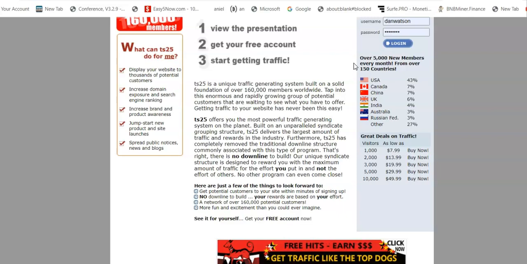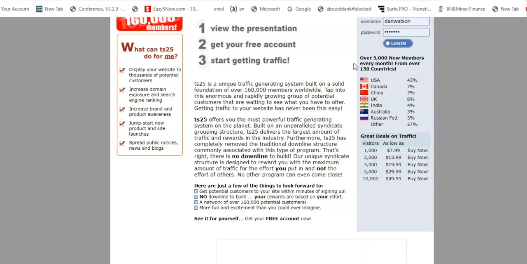Furthermore, TS25 has completely removed the traditional downline structure commonly associated with this type of program. That's right, there is no downline to build. Our unique syndicate structure is designed to reward you with the maximum amount of traffic for the effort you put in and not the effort of others. No other program can even come close. So here's just a few things to look forward to. You can get potential customers to your site within minutes of signing up, no downline to build, your rewards are based on your effort, and a network of over 160,000 potential customers. More fun and excitement than you could ever imagine, at least when it comes to a traffic exchange.